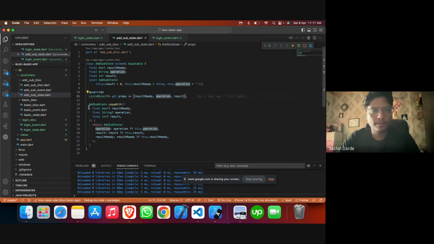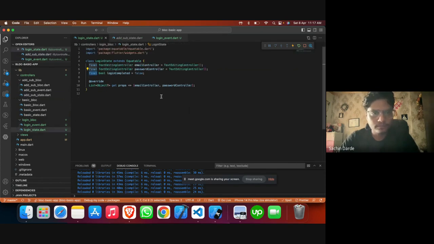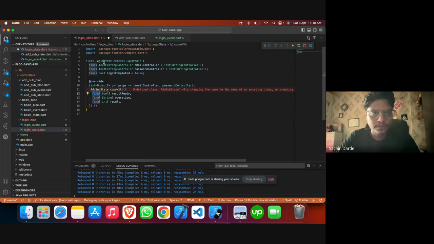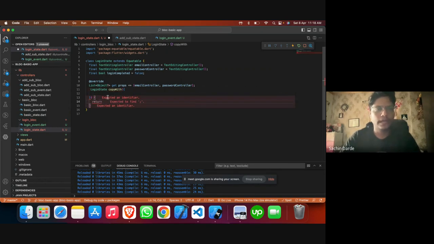So let's make one copyWith method quickly. Okay, so this is our method. Then within the copyWith, we are not going to have more parameters to copy, so I'll make it simple.